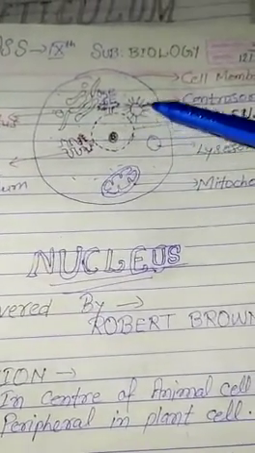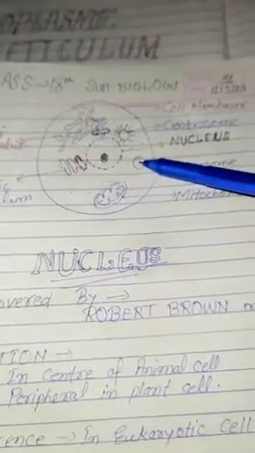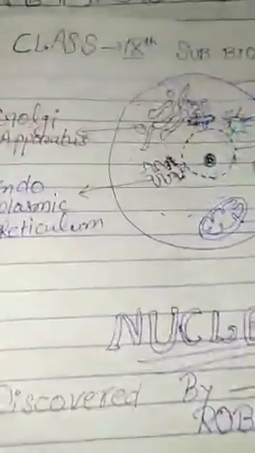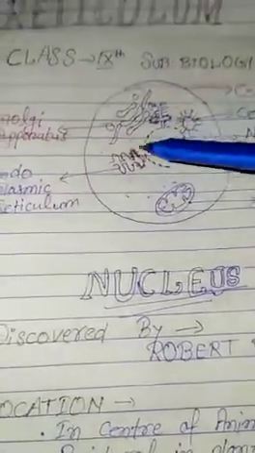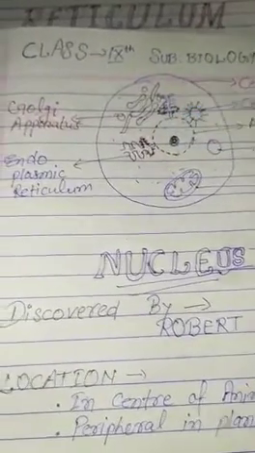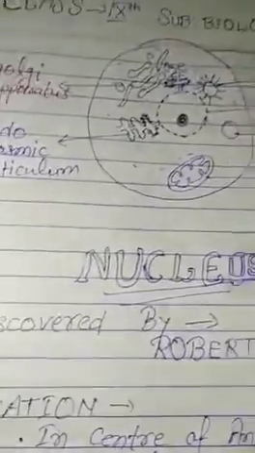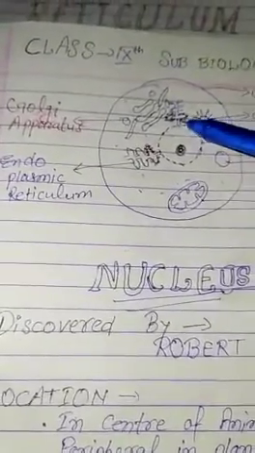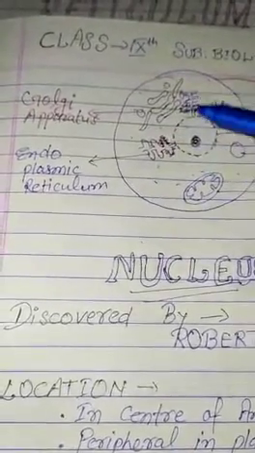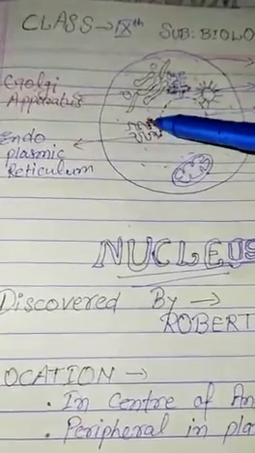This is centrioles, cell membrane, mitochondria, lysosome, nucleus, and this is the endoplasmic reticulum. So look, its location is near the nucleus. The endoplasmic reticulum is attached near to the nucleus, and some parts are rough in structure.